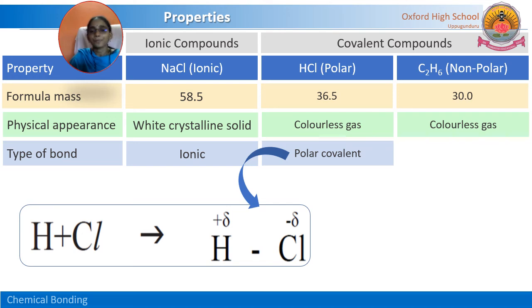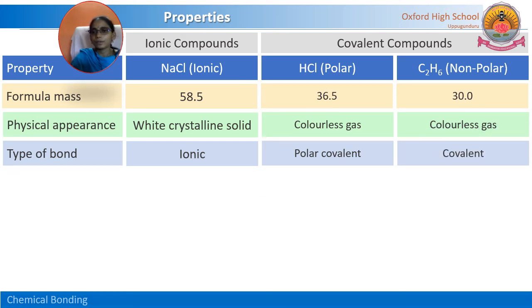Why? Because here a pair of electrons is shared between hydrogen and chlorine, and the more electronegative atom tends to pull it towards itself. So because of the electronegative character of the chlorine atom, the more electronegative atom gets the partially negative charge. Simply we can say that non-polar is a covalent compound with a covalent bond.